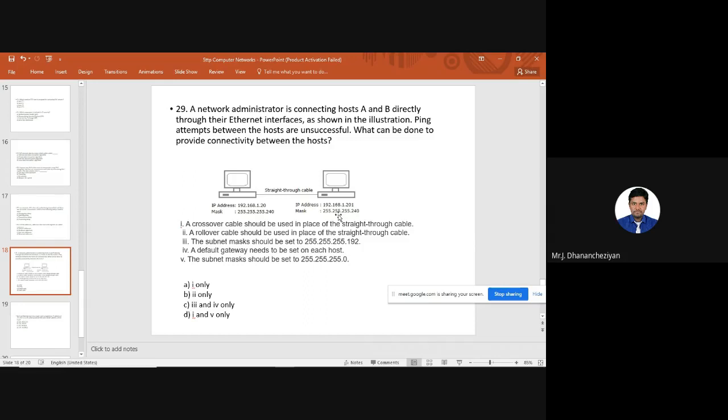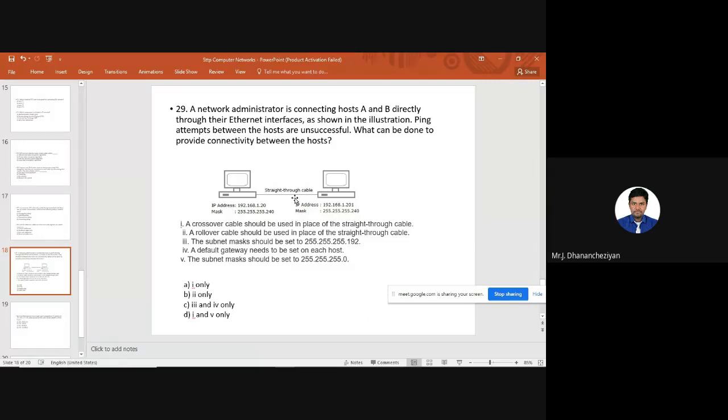So the question is, ping attempts between the hosts are unsuccessful. I'm trying to ping between sender and receiver, but I'm not getting any reply. All my ping packets are going down. What can be done to provide connectivity between the hosts? So what can we do? Looking into the scenario, the first thing I am noting here is that it is a straight-through cable.